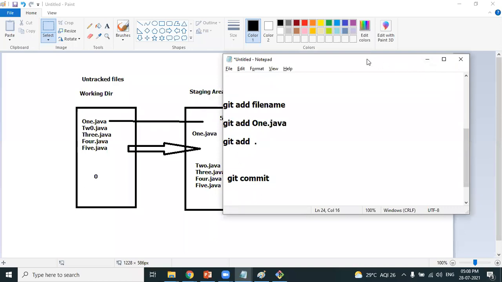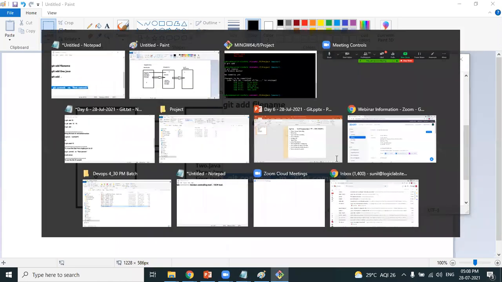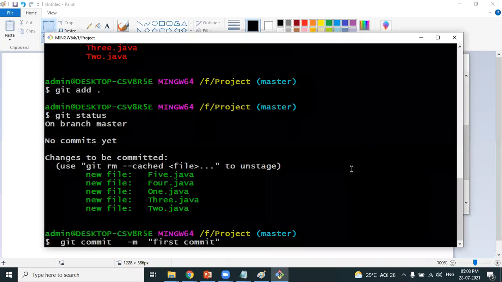Clear? Every commit should have a message. -m is used to give a message to every commit, just meaningful information. As I'm doing the commit for the first time, I'm writing it as "first commit". What will this commit command do? The commit command will move the files from the staging area to the local repository. Let's look at the result of this command.